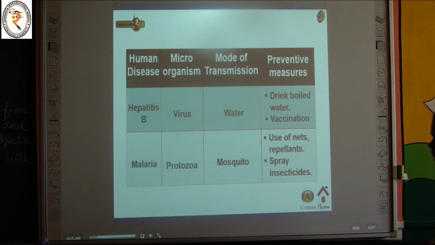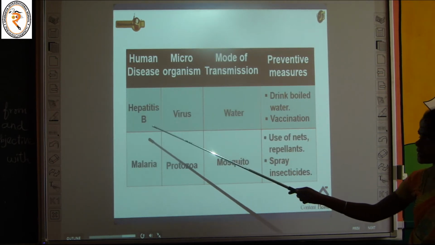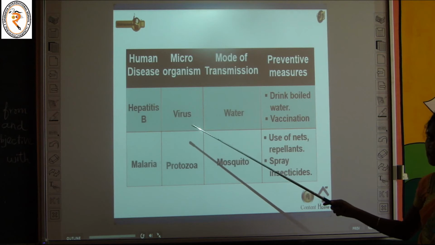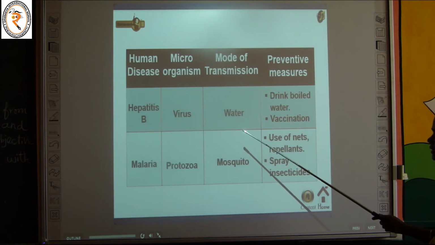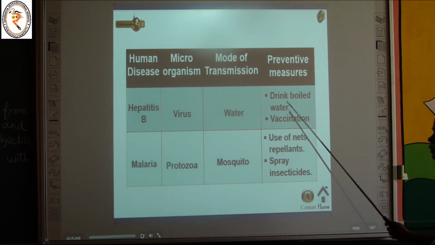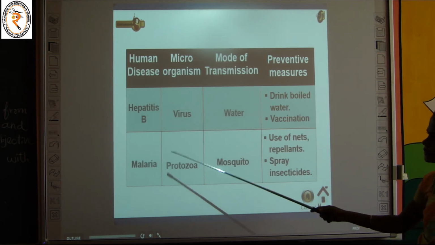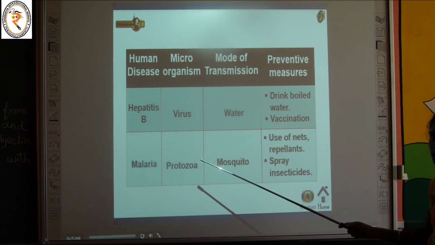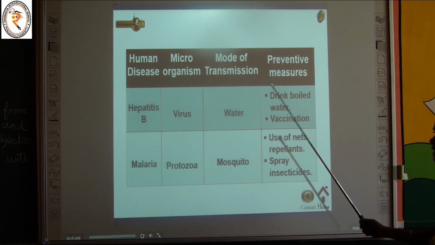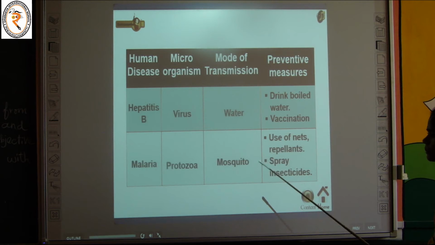Next one, hepatitis. It is caused by a virus. The mode of transmission is water. How to prevent this disease? We have to drink boiled water and get vaccinated. And malaria is caused by the microorganism protozoa. It is transferred from one person to another by mosquito. What are the preventive measures? We have to use nets or repellents and spray insecticides to avoid malaria.